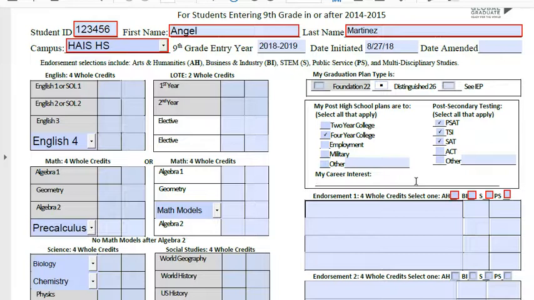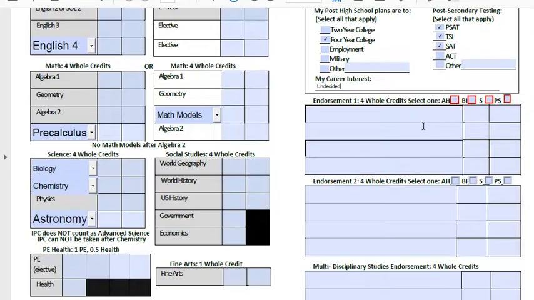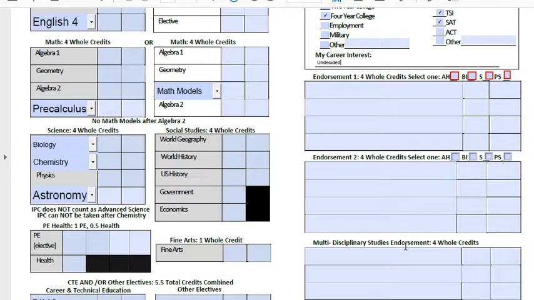If you don't know yet, you can put undecided for now. Okay? But we would really prefer that you write something there so that this can help us to schedule your classes in the future. Okay, and then down below, endorsement one, endorsement two, and multidisciplinary studies.